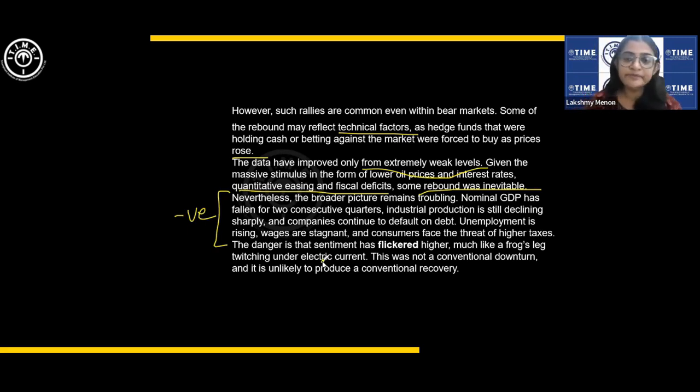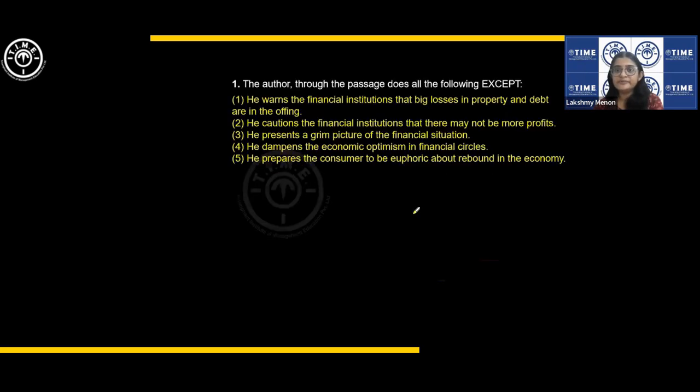Okay, optimism has flared up, but the author is comparing this to how a frog's leg twitches when there is a shock, which means that ultimately this is not going to be a positive thing. There is a word of caution in these words of the author. This was not a conventional downturn, and it is unlikely to produce a conventional recovery. Okay, it is not your usual recession, and it is not going to be an easy recovery.